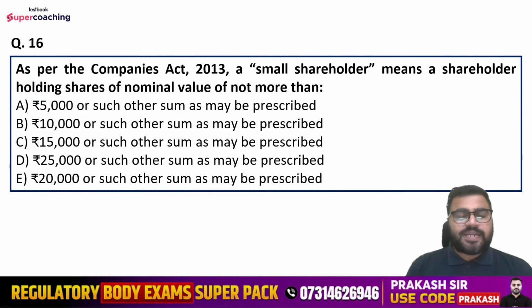Question number 16th is, as per the Companies Act 2013, a small shareholder means a shareholder holding shares of a nominal value of not more than which of the following options are: 5,000 rupees or such other sum as may be prescribed, 10,000 rupees or such other sum as may be prescribed, 15,000 rupees or such other sum as may be prescribed, 25,000 rupees or such other sum as may be prescribed, 20,000 rupees or such other sum as may be prescribed.